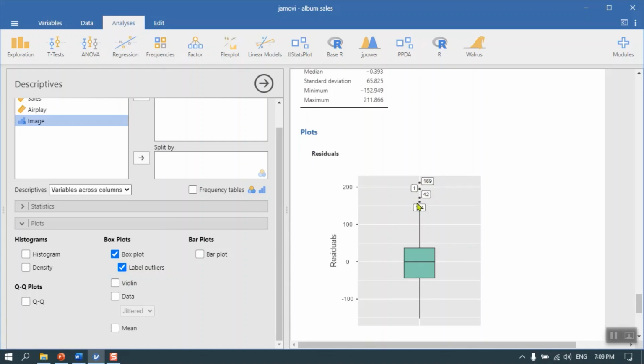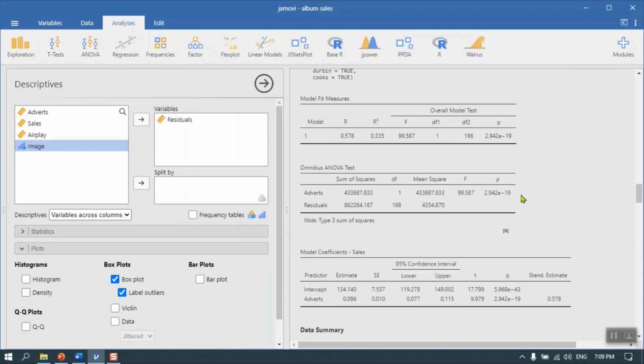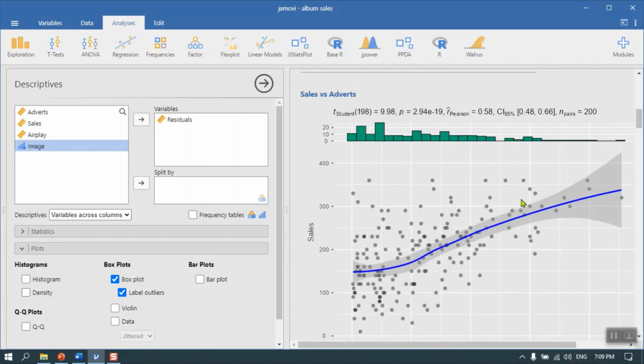And remember, an outlier is something that lies a certain number of values beyond your interquartile range. So it's beyond these whiskers at a certain value. That's a definition of outlier. So we've got some high outlying data. In some senses, that's not too surprising, even if you go to the scatter plot itself.